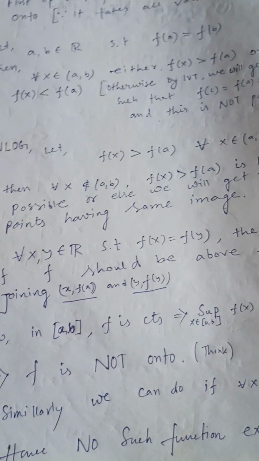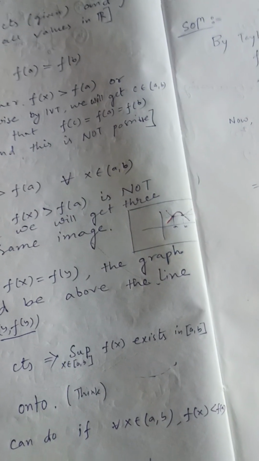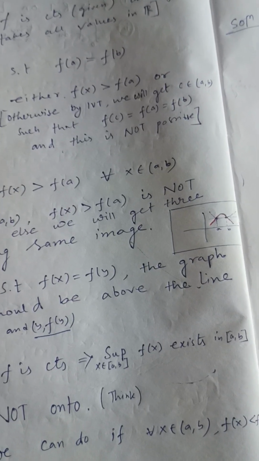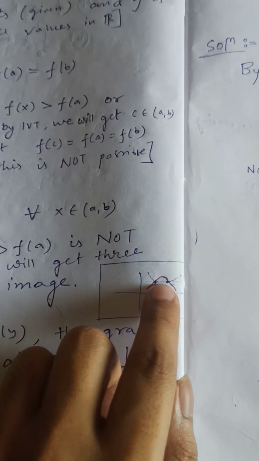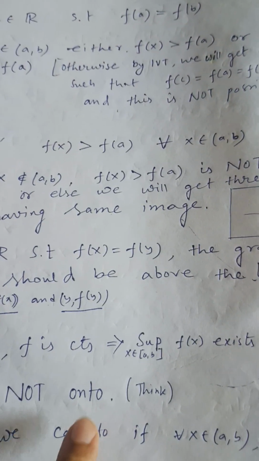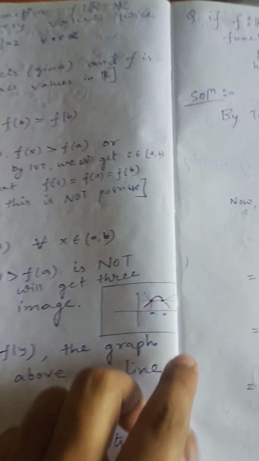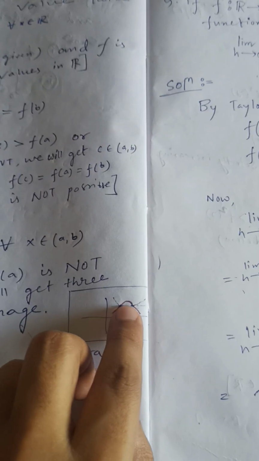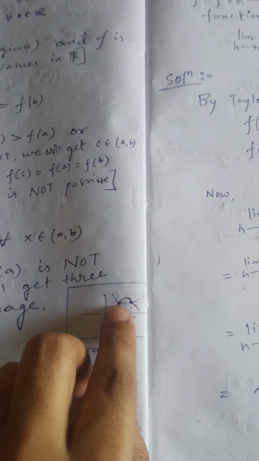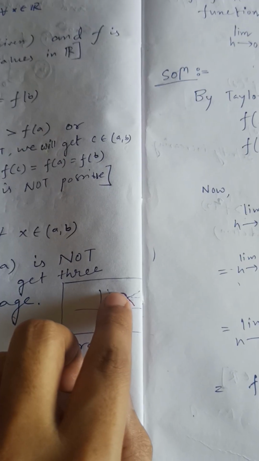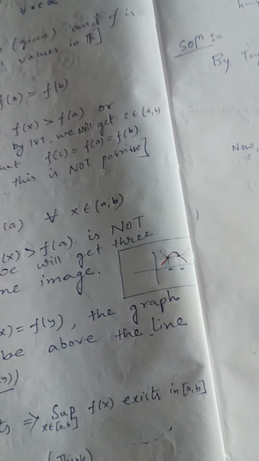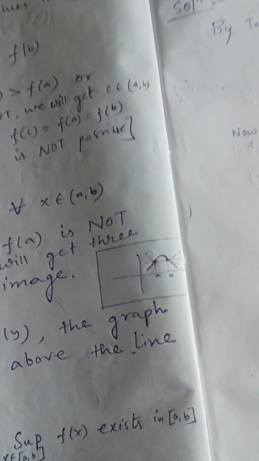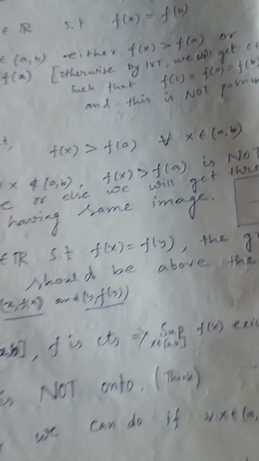Now in [a, b] the function is continuous, so the supremum exists, right? Because we know that in a compact set the supremum is attained, and hence the function is not 2-to-1. First of all, you should think about why the function is not 2-to-1. Let me tell you the reason. The maximum value is attained here, so there are some points whose pre-image is not possible. So the function is not 2-to-1.